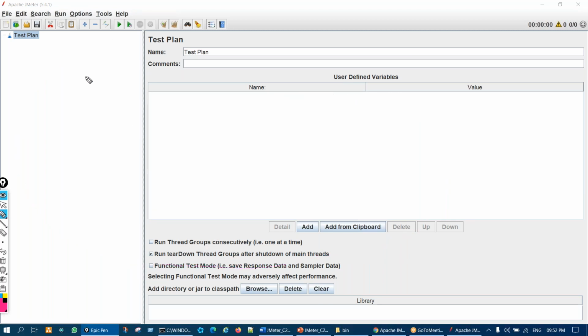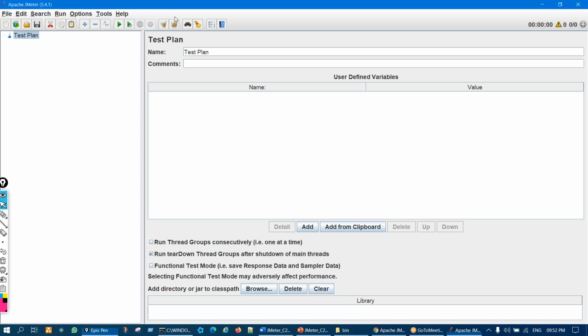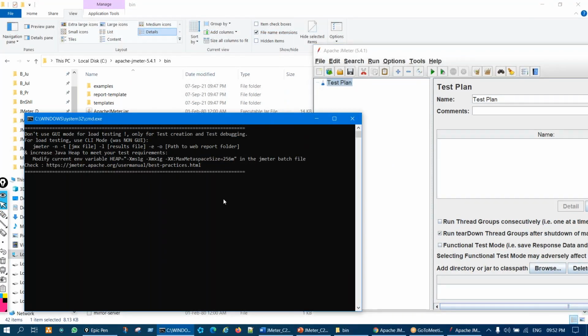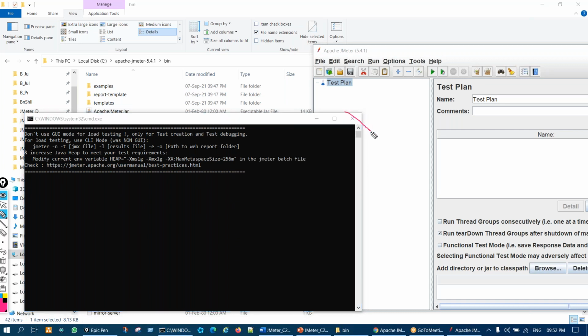First time when you launch, you'll see it's very simple looking, but there are many elements. We'll cover that. But this is how it looks. And this console you should not close. You see this cross mark, you should not close. Do not close.